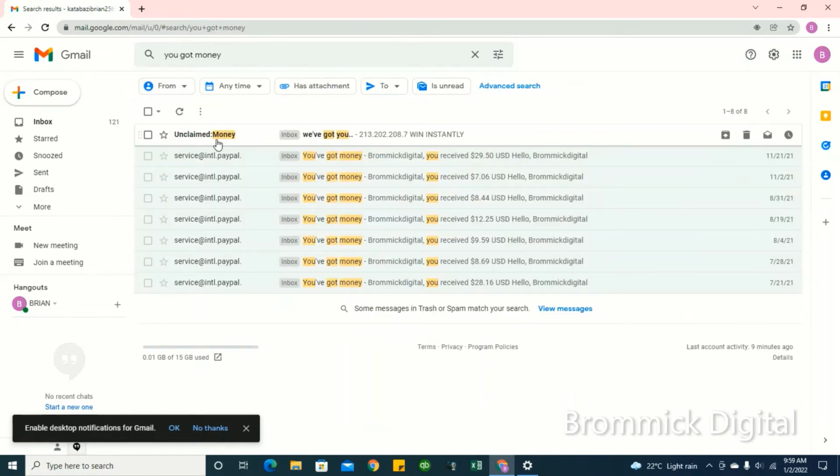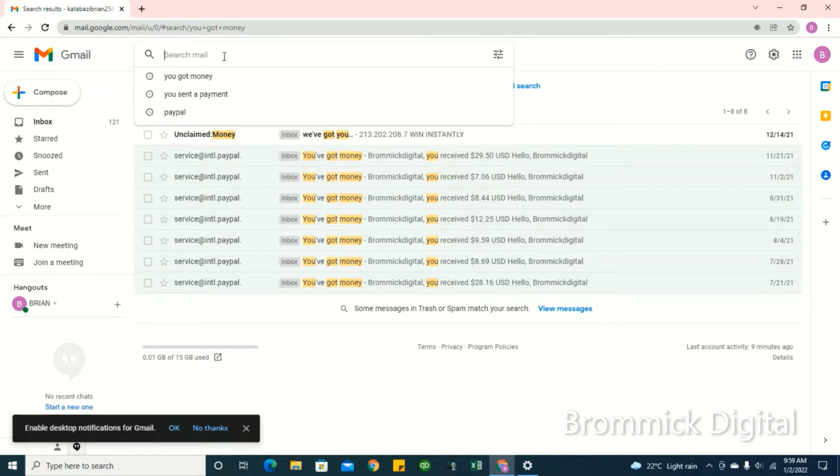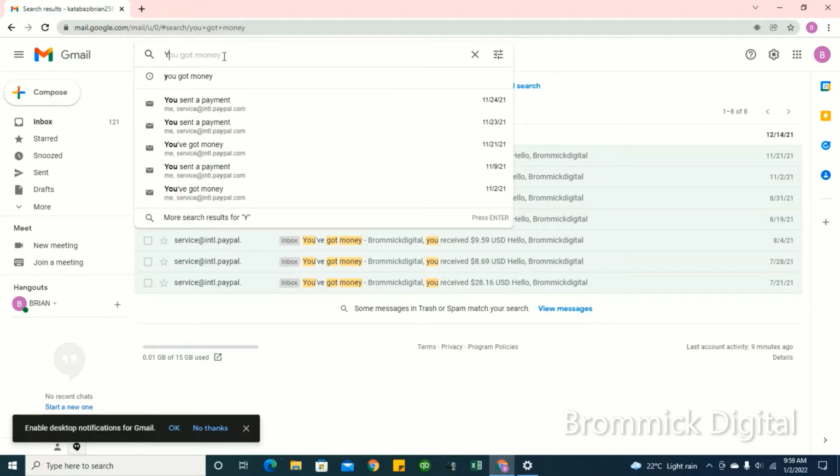Okay, so I want to encourage you to get a PayPal account today, because PayPal is trustworthy. It's a very trusted money payment platform.